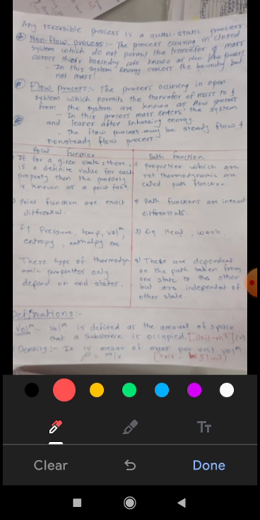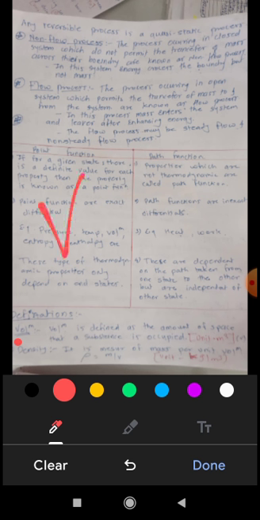Volume is what? It is defined as the amount of space that a substance occupies. Its unit is meter cube. Volume is denoted by V, and the unit is meter cube.